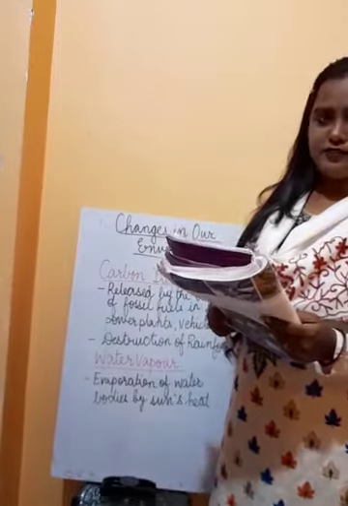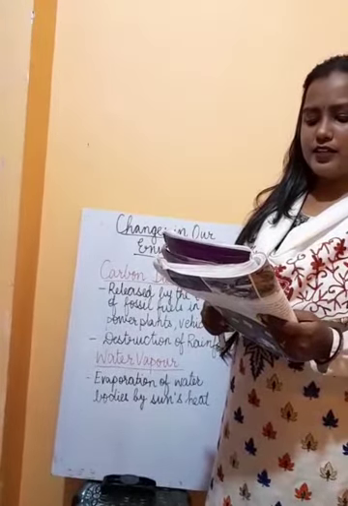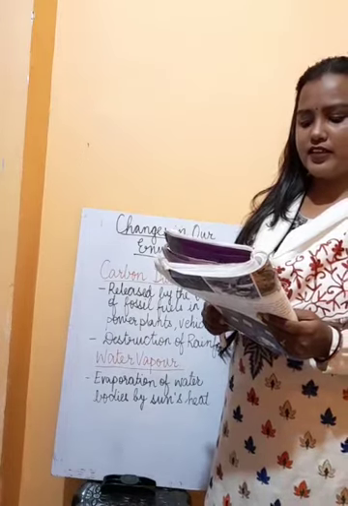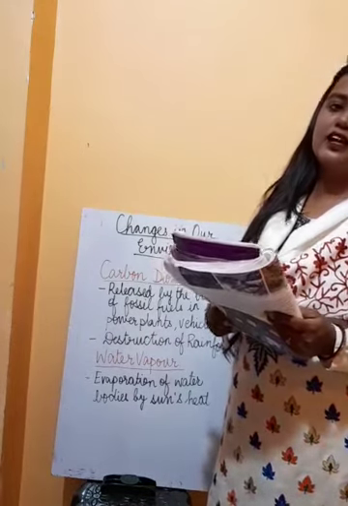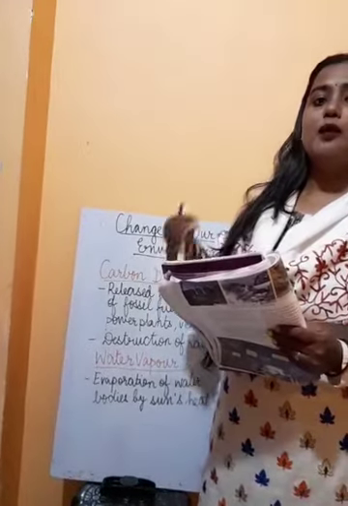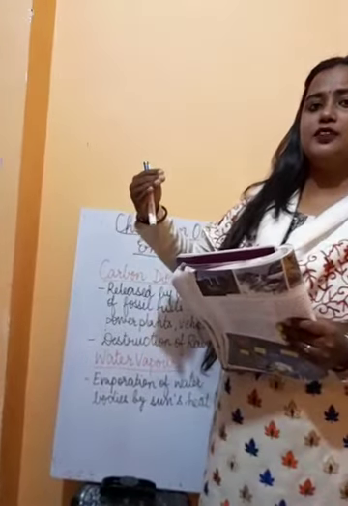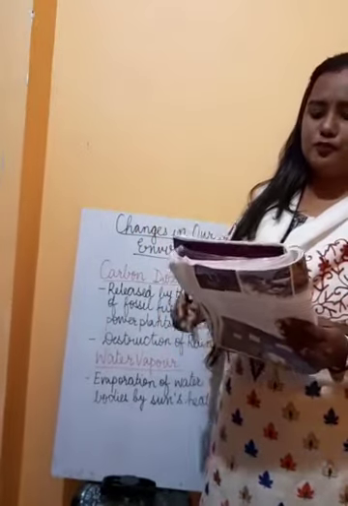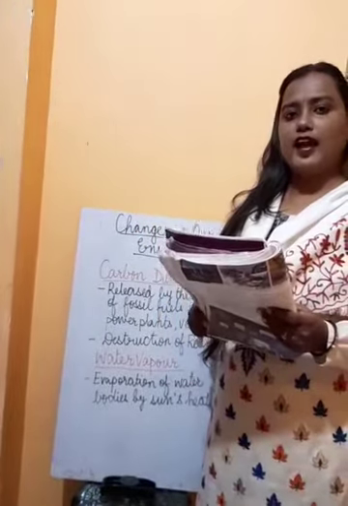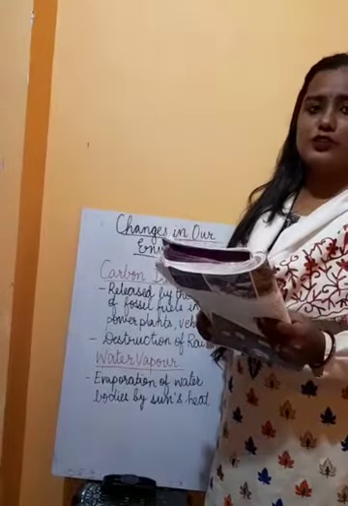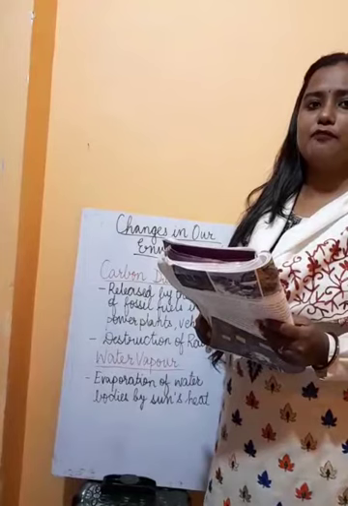Now, fact 5. Human activities are releasing carbon dioxide into the atmosphere at a much faster rate than plants and oceans can absorb it. So we are producing more carbon dioxide into the atmosphere than is being consumed by the plants and the oceans. And we are also going on reducing the number of plants.